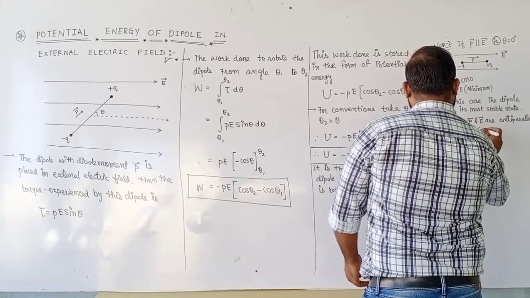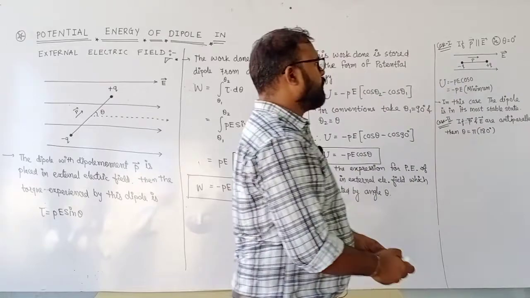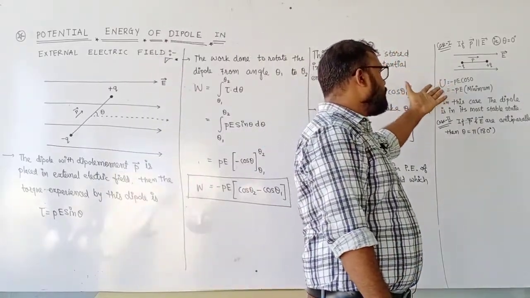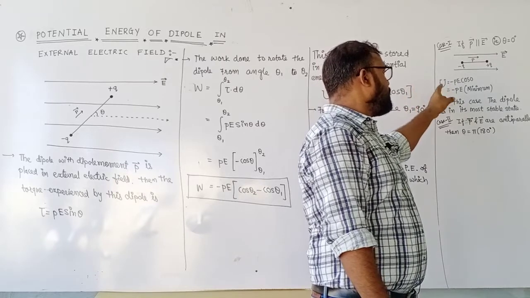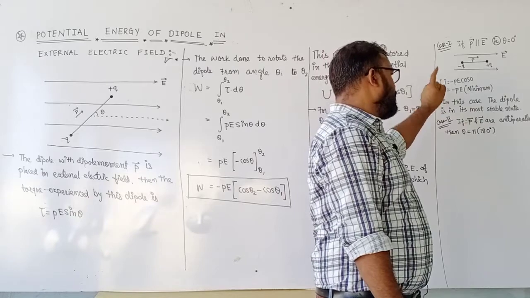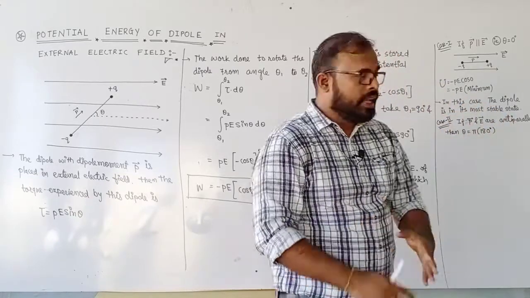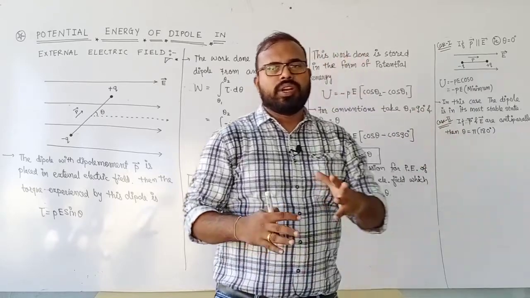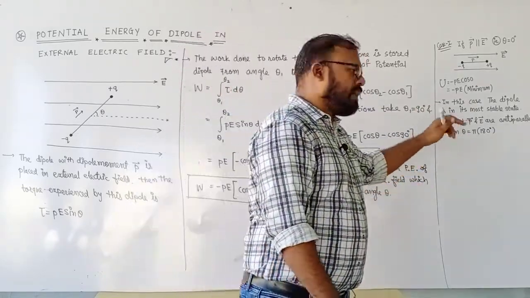Pi radian we know is 180 degree. Okay, children? When it was parallel the angle was 0, and in this case its energy becomes minimum, and if its energy becomes minimum, it is said to be in the most stable state. And whenever P and E are anti-parallel, that is they are mutually opposite, then the angle between them is 180.